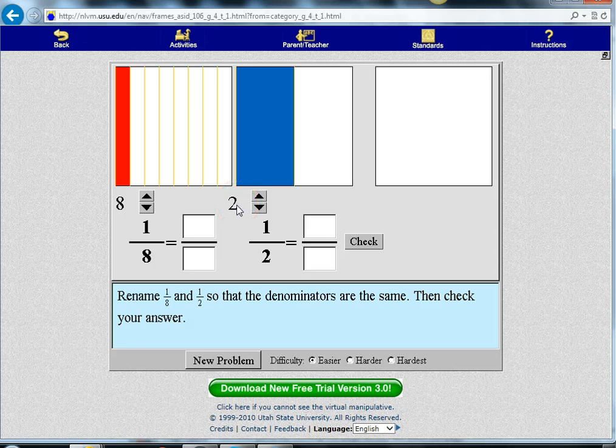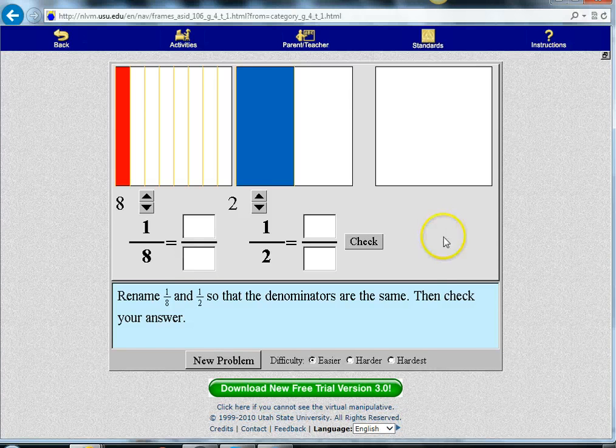And we are asking, how do we name the answer that we get when we combine 1/8 with 1/2? We call that adding fractions. We're going to do this right now using an applet called the adding fraction applet.